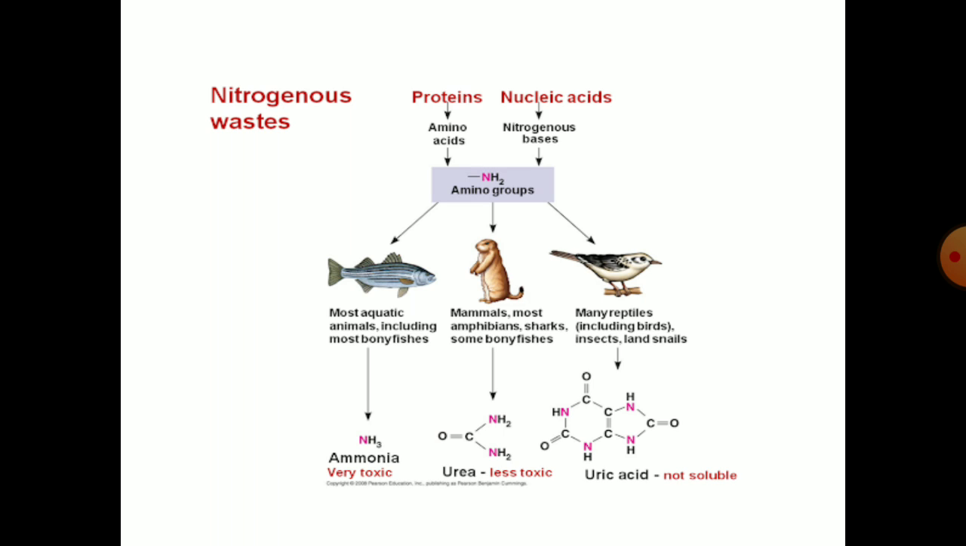Another is ureotelism. As urea is less toxic, it is removed by mammals and most of the amphibians, sharks, and some bony fishes. It requires a lesser amount of water than ammonia. Urea is again concentrated in the blood or urine, and it is then eliminated from the body. Such a process of excreting urea is known as ureotelism, and such animals are known as ureotelic animals.